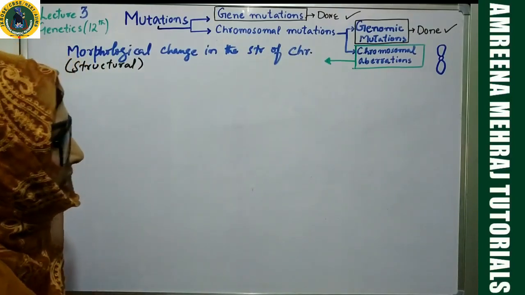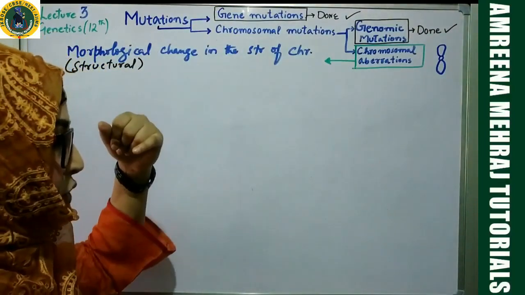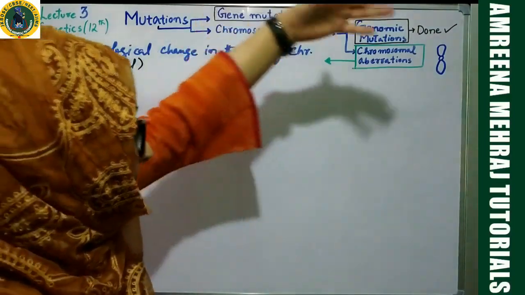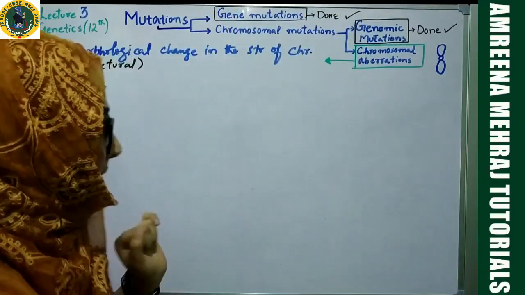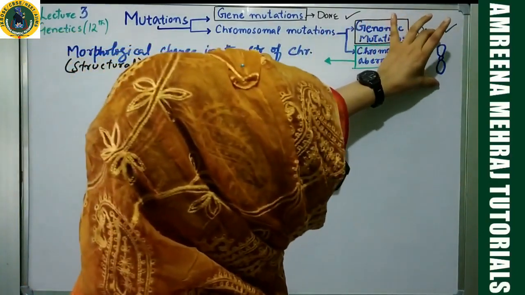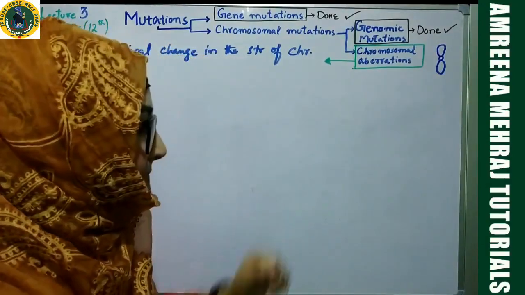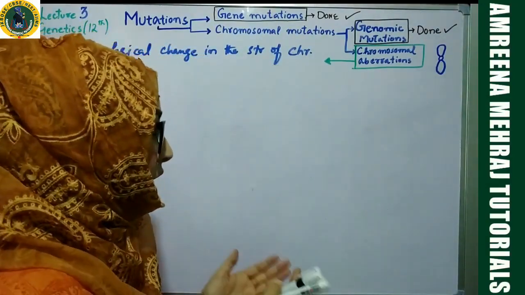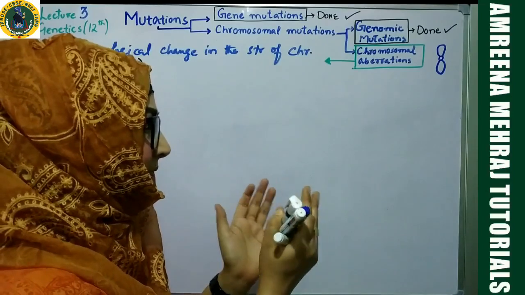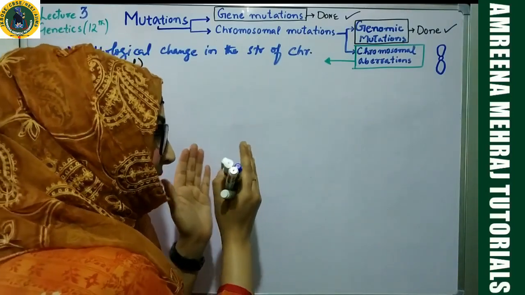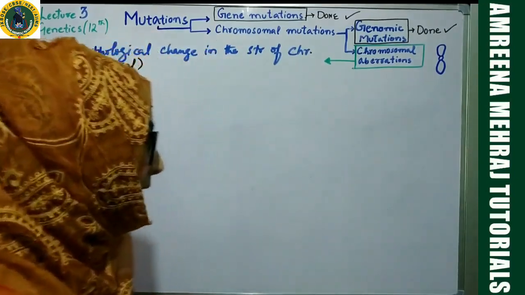Now the question is, how could the structure change? See, it has nothing to do with addition of another chromosome, maybe 1 or 2 or 3, or maybe an addition of a set, which we studied under genomic mutations. I am quoting about aneuploidy and euploidy. This is not that case. In this case, the structure itself will get changed. Maybe a particular segment of this chromosome will get deleted, means the chromosome will become shorter. Or a particular segment will be repeated multiple times. So sometimes there will be deletion of a segment happening, or sometimes there will be duplication of a segment happening.